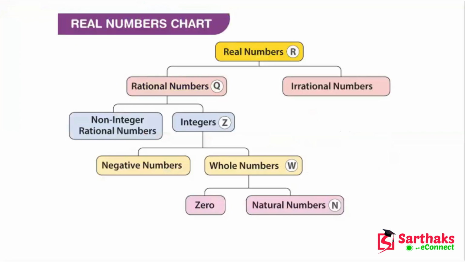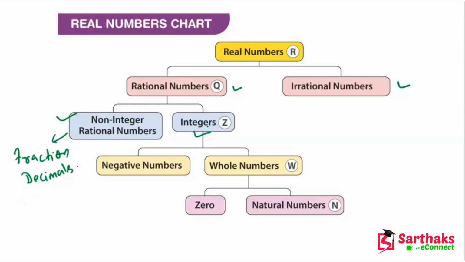So now you can see the real numbers chart. We know that real numbers are of two types, rational numbers and irrational numbers. Rational numbers are also divided into two parts, integers and non-integers. In non-integers there are fractions and decimals, like this.